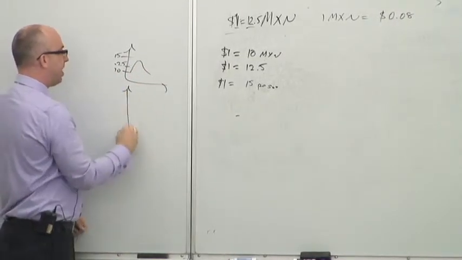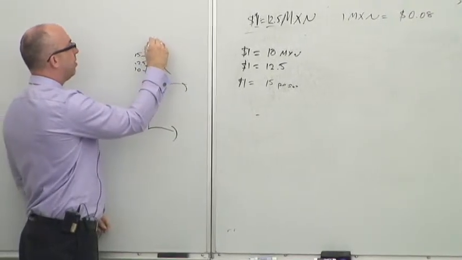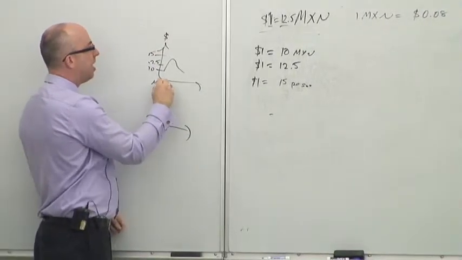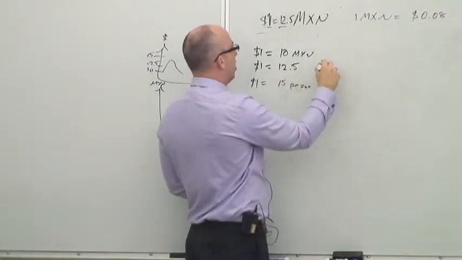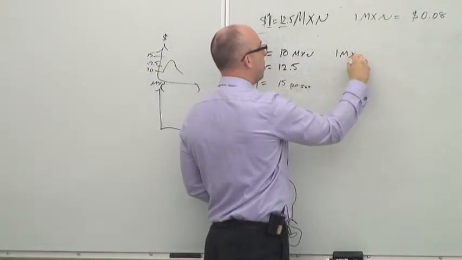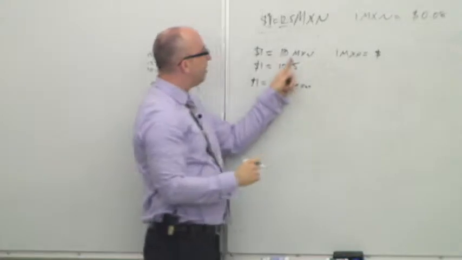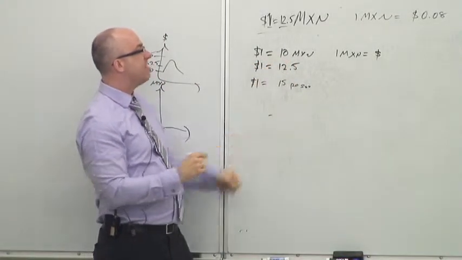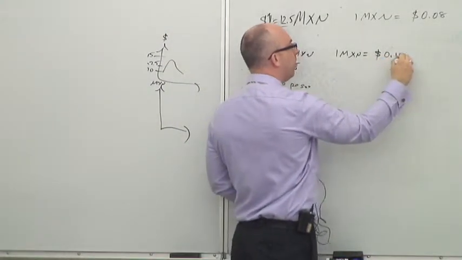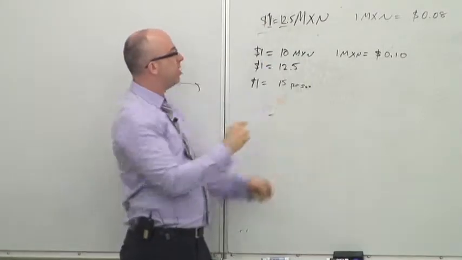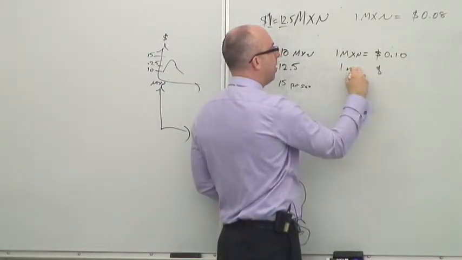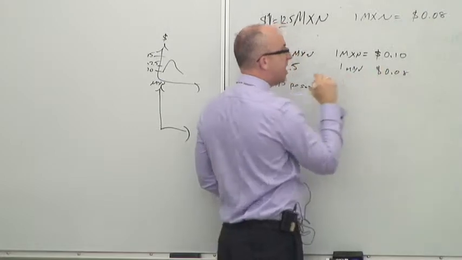If you were to plot the other currency, so this is the value of the dollar, we can also flip it. We could also say 1 peso is, if you divide by 10, you get 10 cents. If you look at this, this is 8 cents.